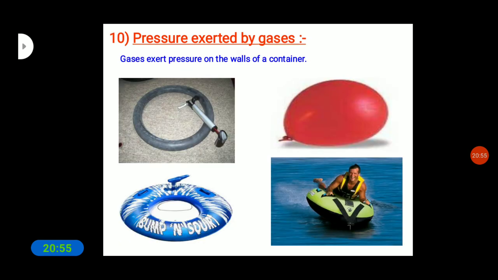This pressure is also exerted by gases. Gases exert pressure on the walls of the container. Children, do you recall what happens to the air in the bicycle tube when it has a puncture? Do these observations suggest that air exerts pressure on the inner walls of an inflated balloon or a tube? So we can find that gases too exert pressure on the walls of their container.